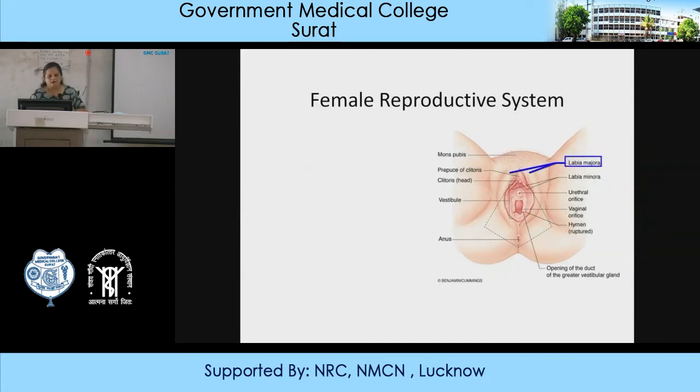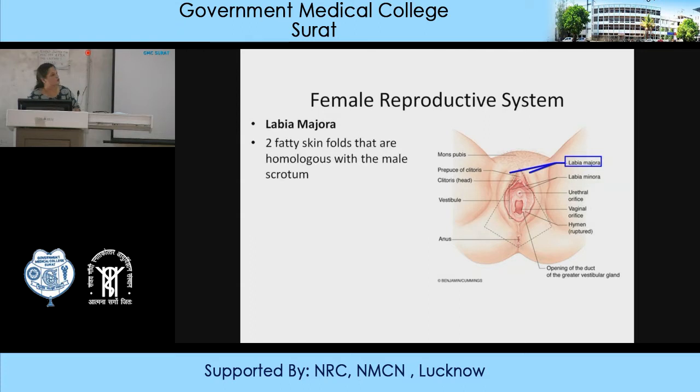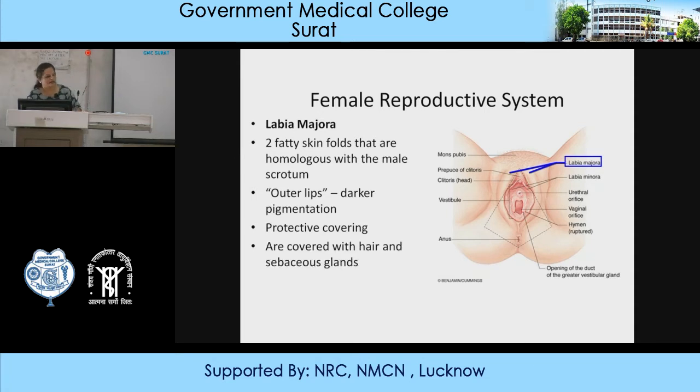Next is the labia majora. There are two fatty skin folds that are homologous with the male scrotum. The outer lips have darker pigmentation. They are protective, protecting the labia minora, and they are covered with hairs and sebaceous glands. They become flaccid with age and after childbirth. They are highly vascular structures, so they swell during intercourse.